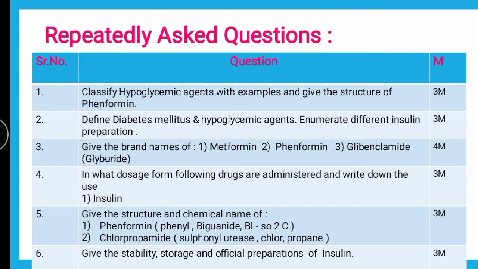So the first question says: classify hypoglycemic agents with example and give the structure of fenformin. For the classification of hypoglycemic drugs, hypoglycemic agents are basically of two classes, insulins and oral hypoglycemics. For the trick to remember the classification of hypoglycemic agents, we have a separate video, so you can refer to that, wherein you will get the answer to the same question. And the structure of fenformin.